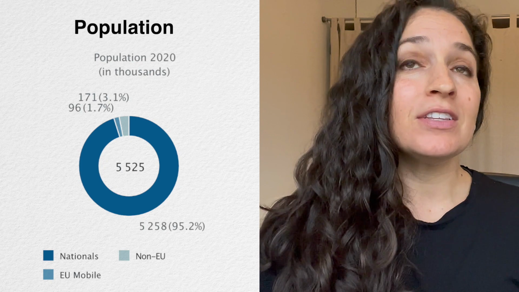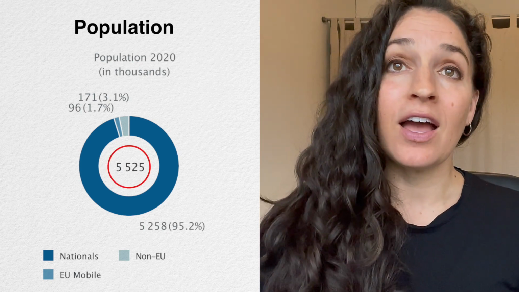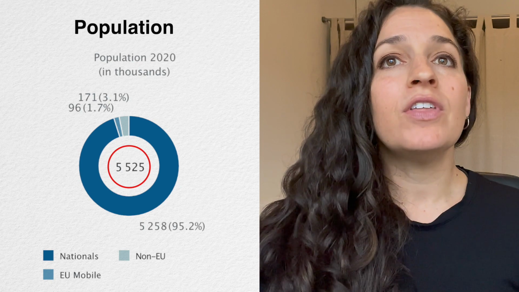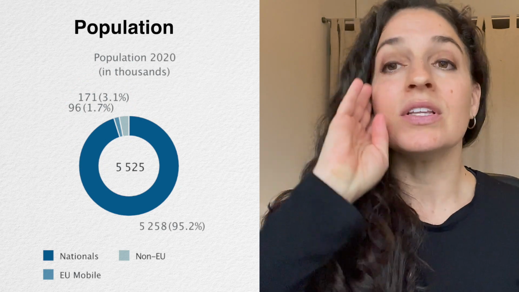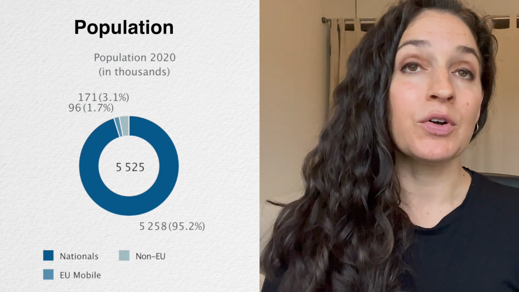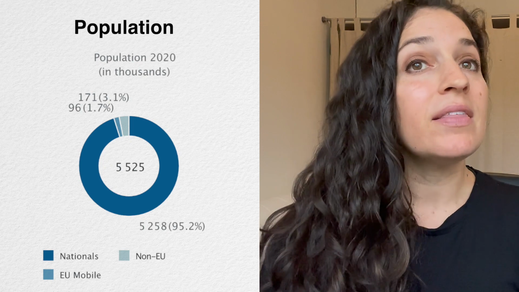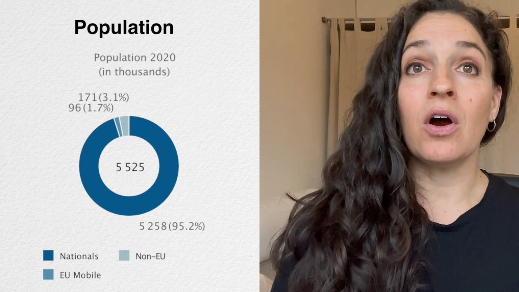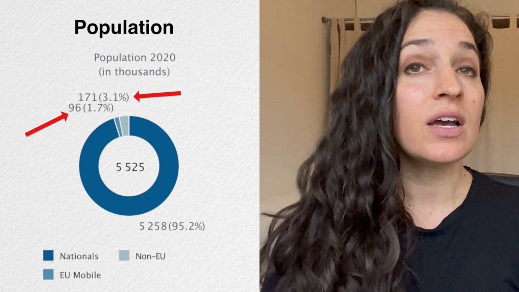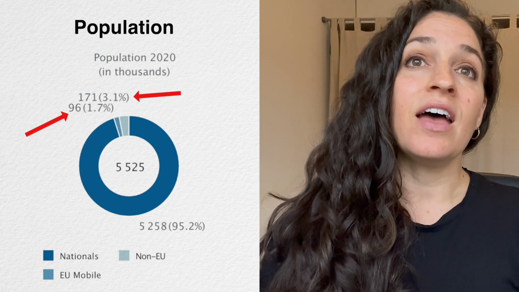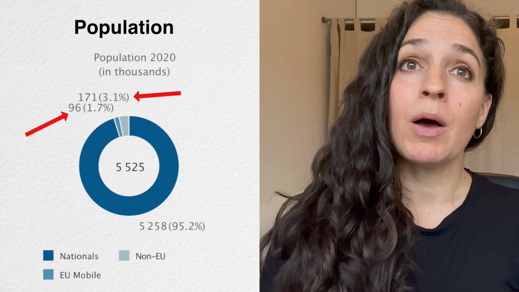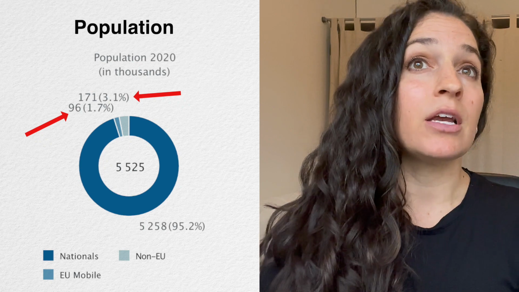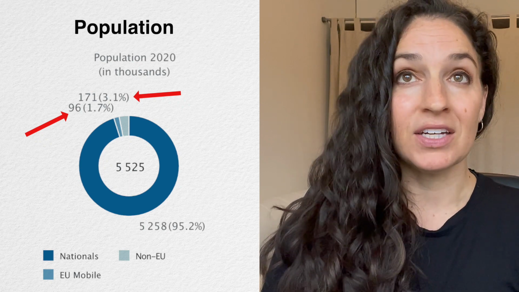So the population of Finland, at least in 2020, was around 5.5 million people. And of that, close to 5% of the population is a non-citizen. So at least this is one definition of an immigrant that some countries use. And if we break this down by people who are coming from within the EU and outside of the EU, we can see that non-EU citizens make up around 3% of the population, whereas EU citizens make up close to 2% of the population. Now that is stocks in 2020.